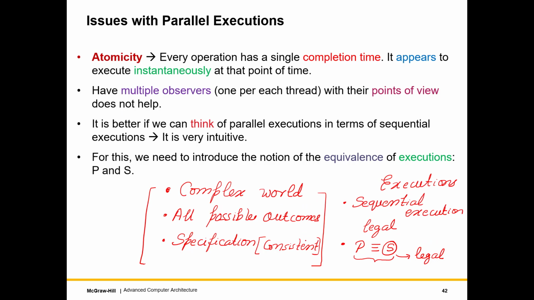And we are not going more than that, but this is not answering many other queries, in the sense, how do we make a specification? What does it mean to be consistent with a specification? All of that. But we are leaving you at this point where we are saying that a parallel execution by itself is a complex thing to analyze.